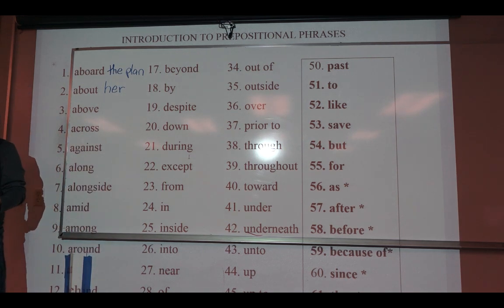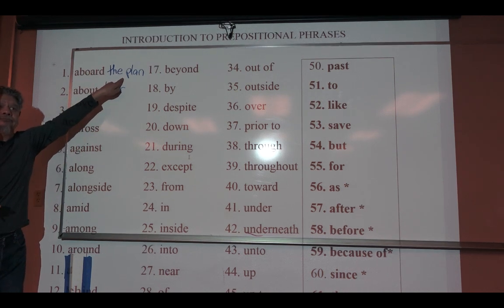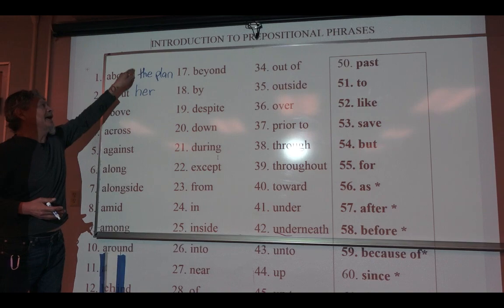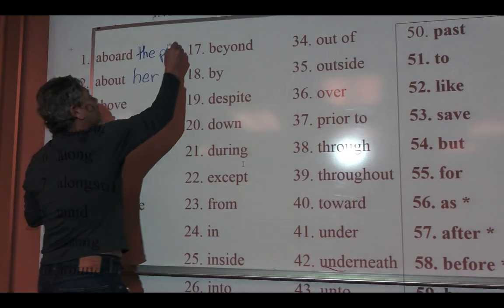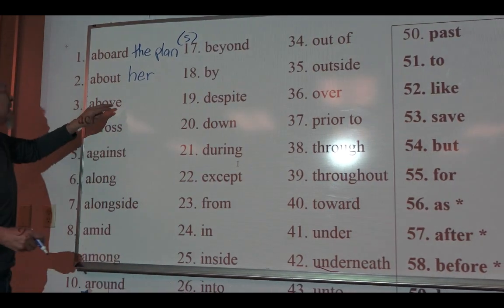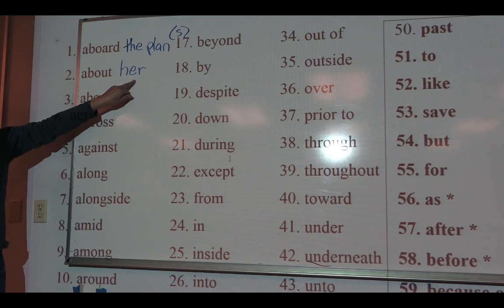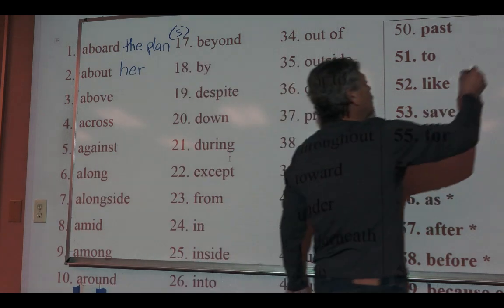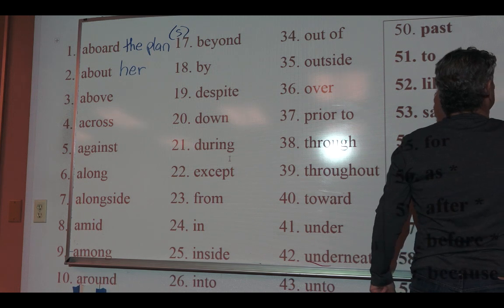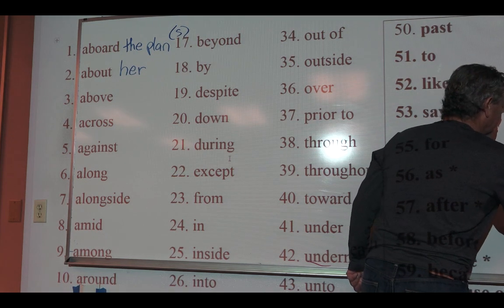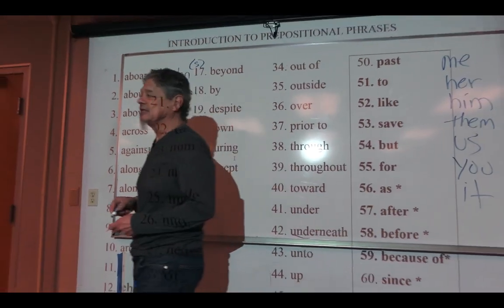I want you to come up and write either a noun, and it can be plural. But I want you to write a noun or an object pronoun. Object pronoun. Me, her, him, them, and you will work, and it will work, because we can use you and it as objects and subjects.